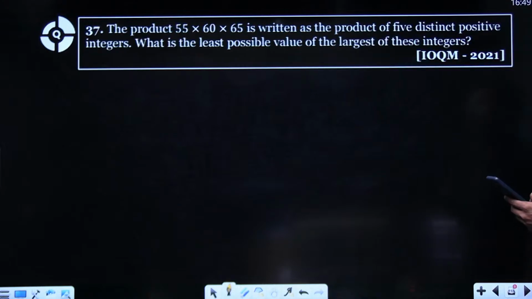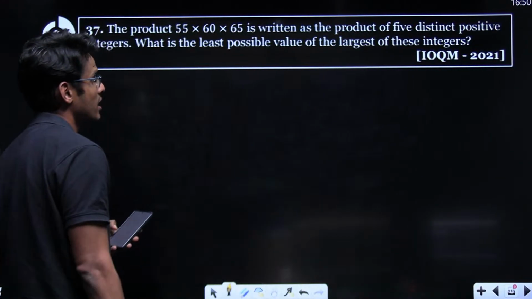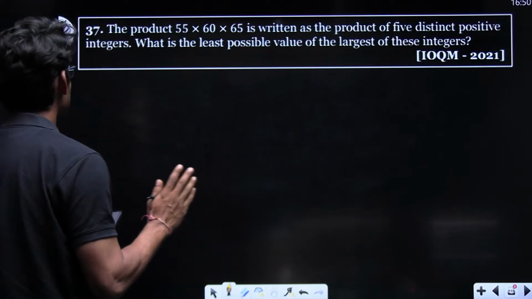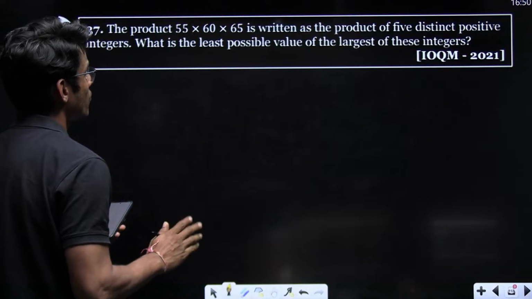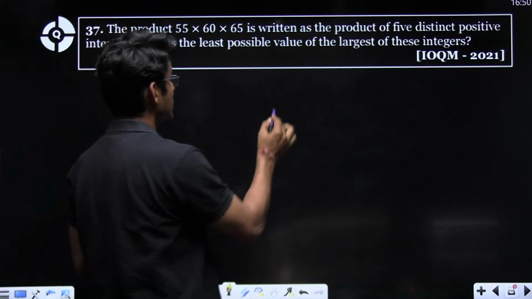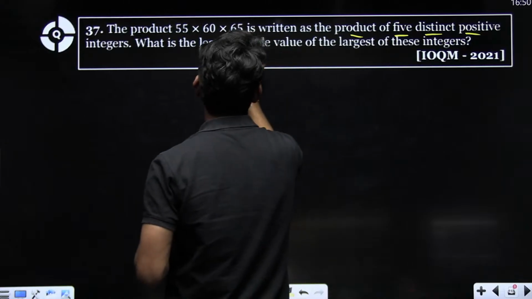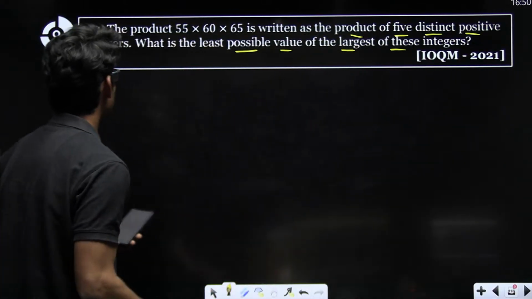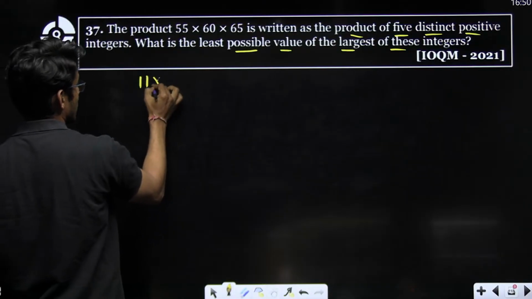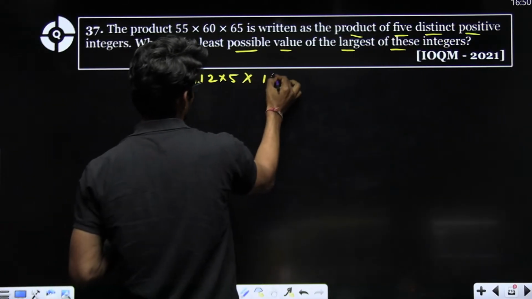Correct. Now, moving on. The product 55 into 60 into 65 is written as product of 5 distinct positive integers. What is the least possible value of largest of these integers? Right? So let's write 11 into 5, 12 into 5, 13 into 5.